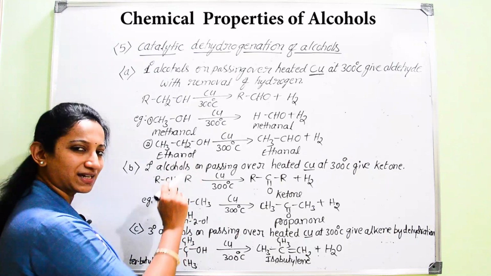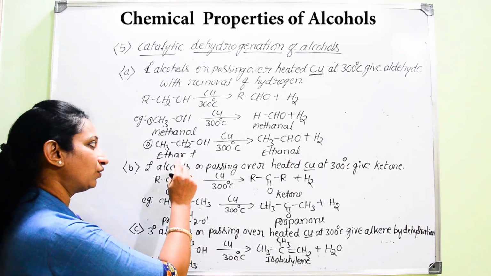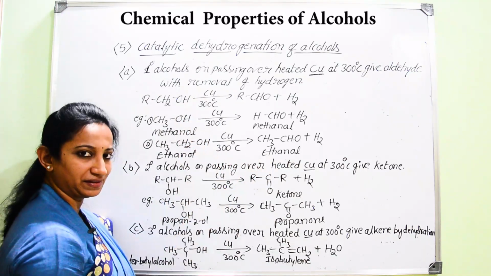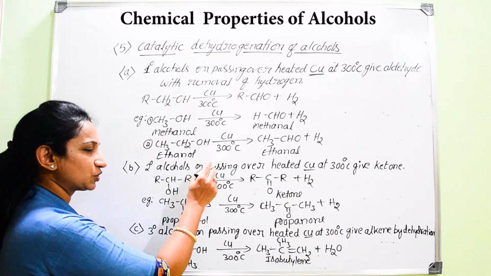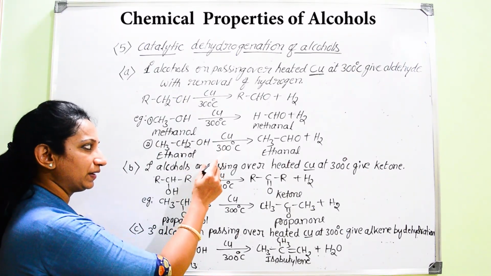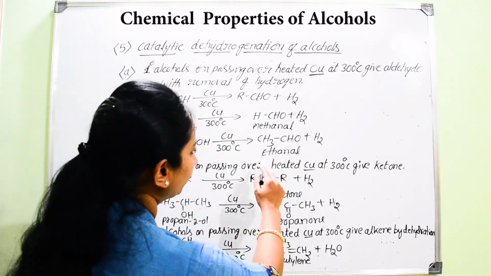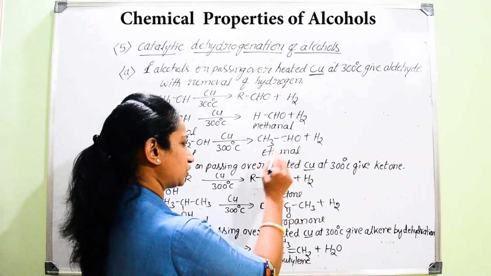And if you go for the second example, that is ethanol, we can easily convert ethanol into ethanal with the help of the same catalytic dehydrogenation. When vapors of ethanol are passed over heated copper at 300 degrees Celsius, then you are going to get the formation of ethanal, that is CH3CHO.